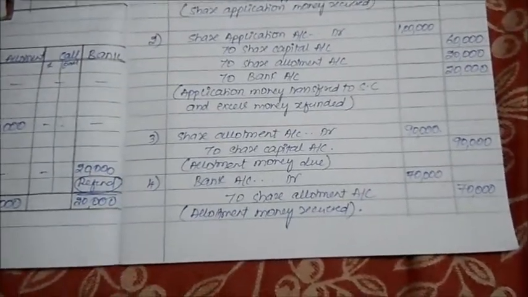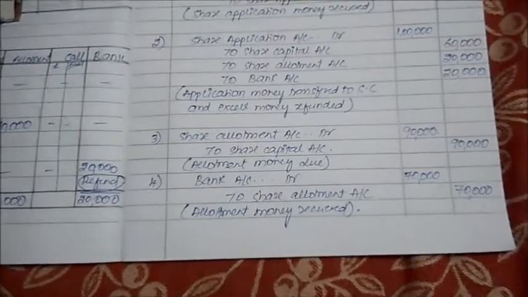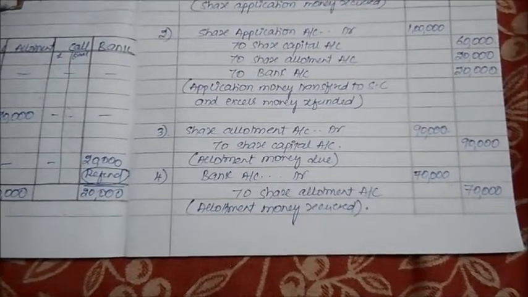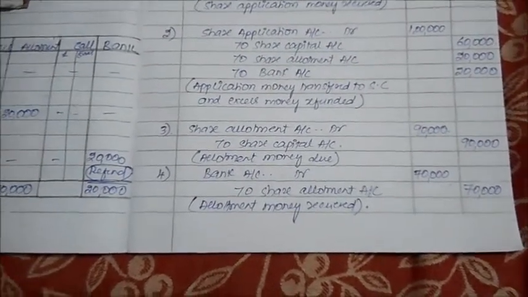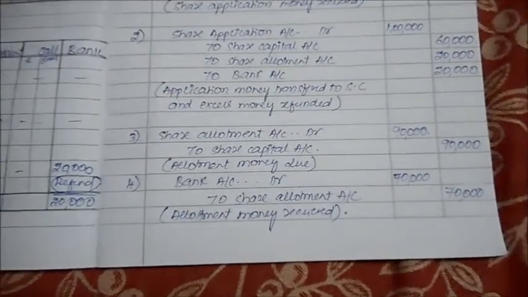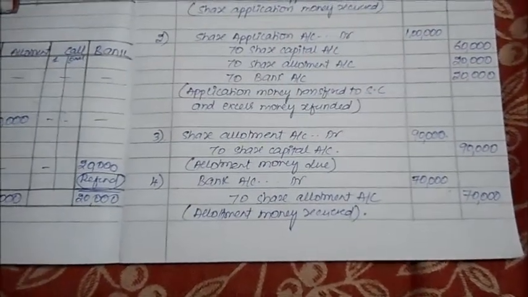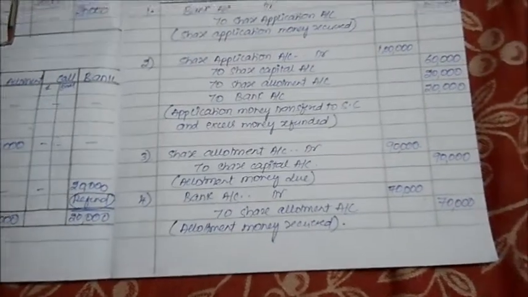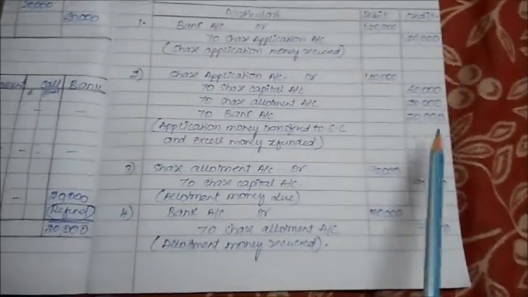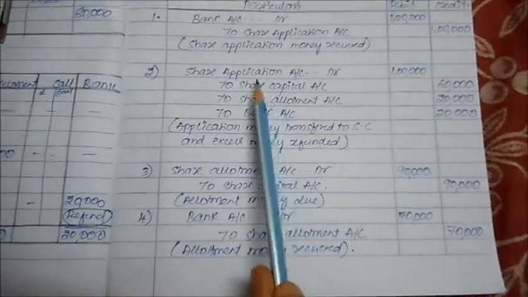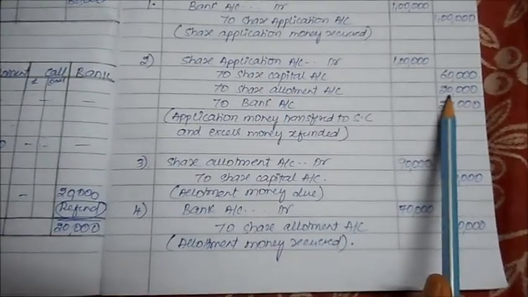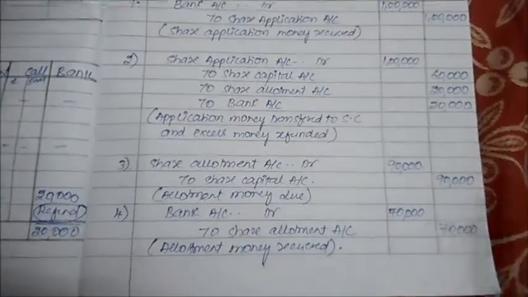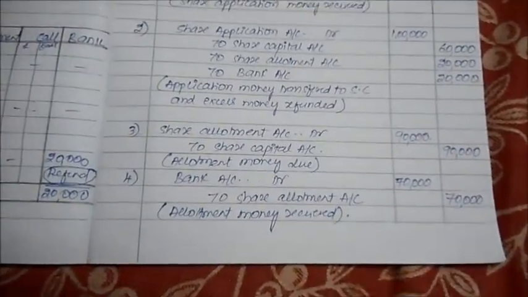How much money did we actually have to receive in the form of allotment, while we are allotting or confirming them to become our shareholders? But how much have we written in the next journal entry? It says bank account debit to share allotment is 70. Why? Because in the earlier journal entry we've already recorded that at the time of application only, these many people had given this much amount extra. So we are writing 70,000 will be received later.